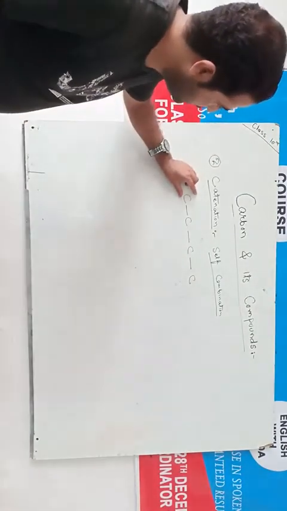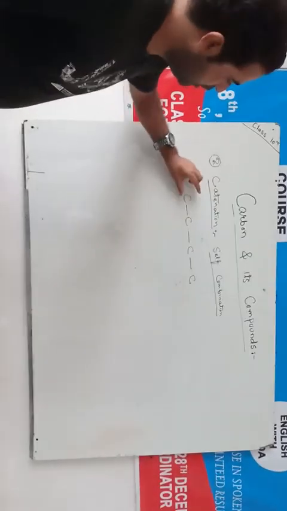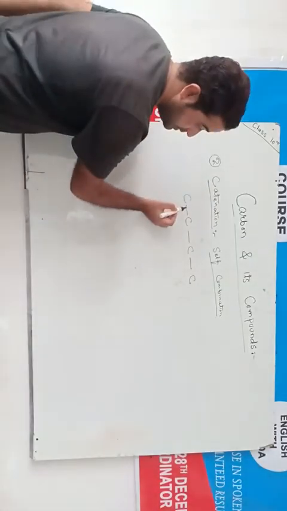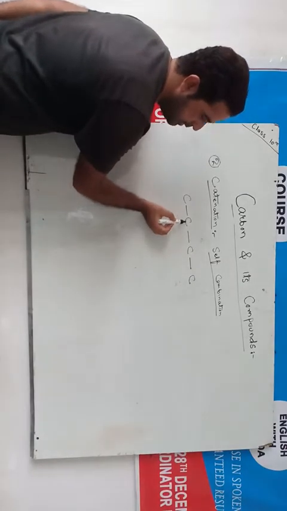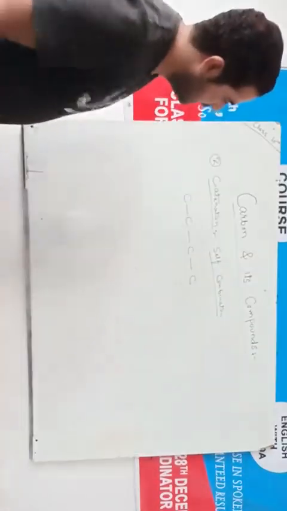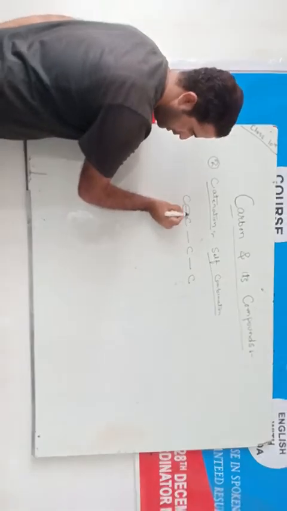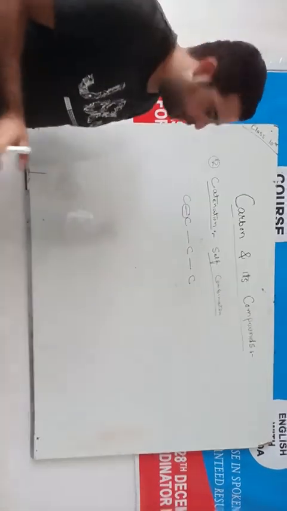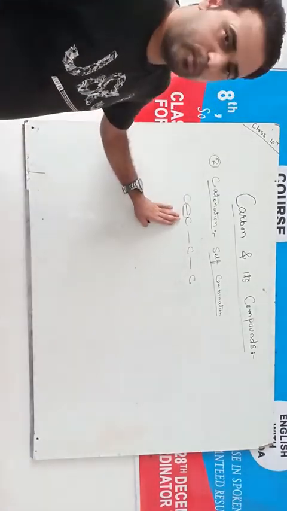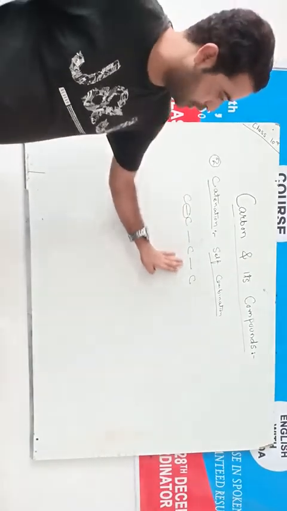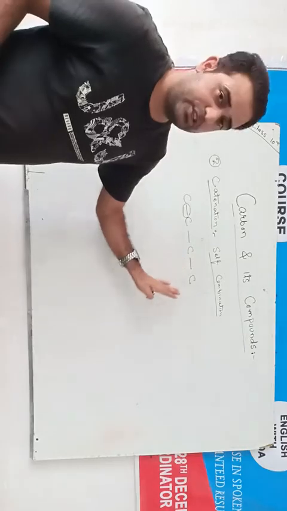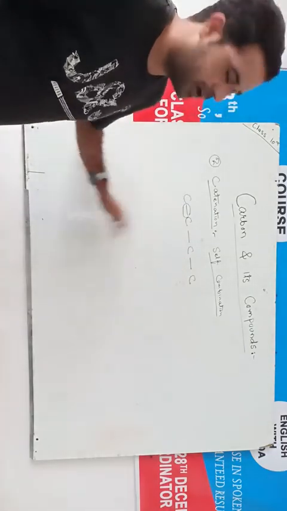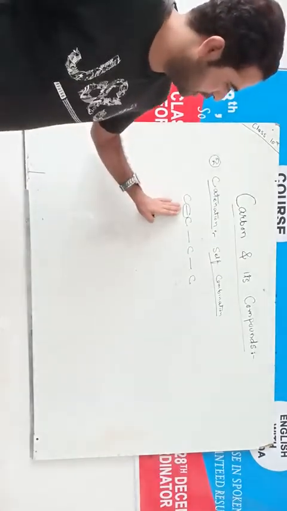This catenation property is a unique property of carbon. And in catenation, the bond formed between the different carbon atoms is a covalent bond. And I have told you that a covalent bond is a very strong bond. So when carbon atoms join together to form long chains, these chains are very strong because of the presence of covalent bonds.